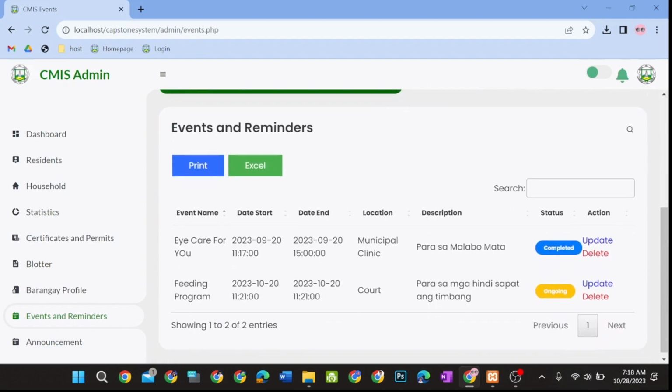The admin could also print the data in PDF form, download the Excel sheet, and search for a specific event. The admin could also edit, view, and delete an event. The information from this tab is also reflected on the Residents Access page.